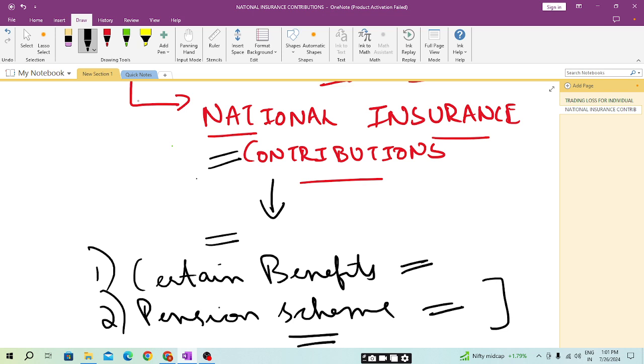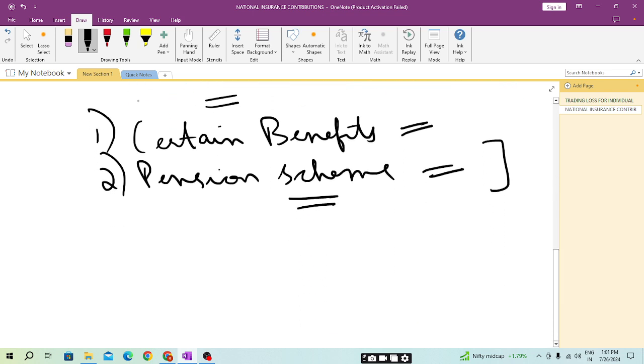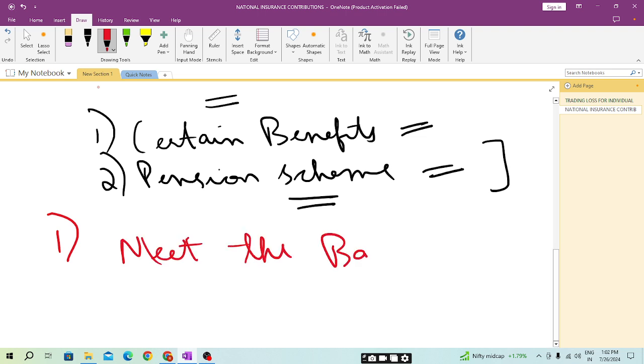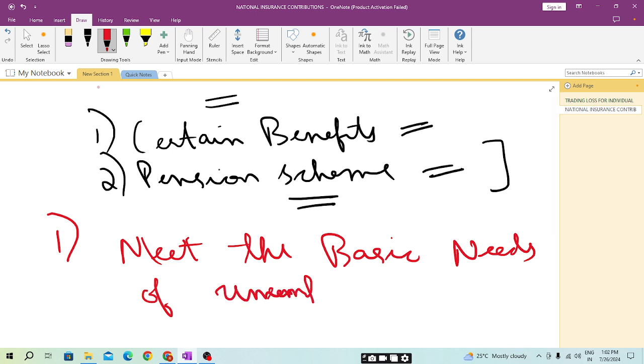And this contribution will be used by the government to meet the basic needs of unemployed persons, that is, for the social welfare of the country.